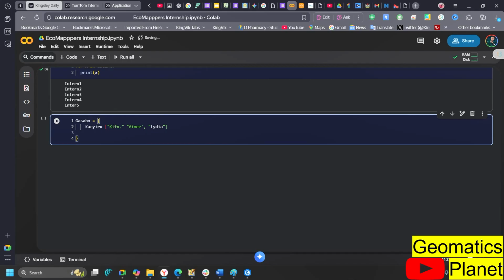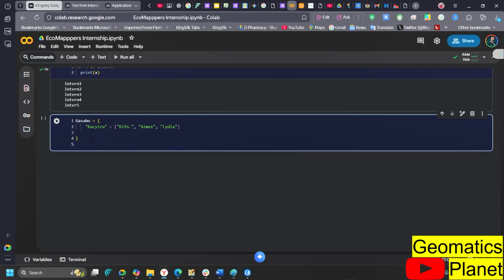So here I need to put this thing because it is this one. Remember, we separate into key and value, and here I need to separate this one as well. So let me put my Kacyiru word here. Okay, return back here, fit it in. What is missing here? What am I not doing? Okay, I'm supposed to put a comma here. Then what else am I missing again? Ame. Oh, okay, it is my fault. I was putting a single quote, and that's why it is not understanding itself. So if you see here now, you now put this one.